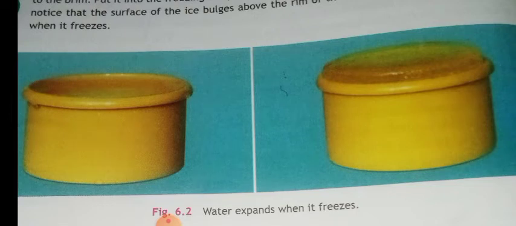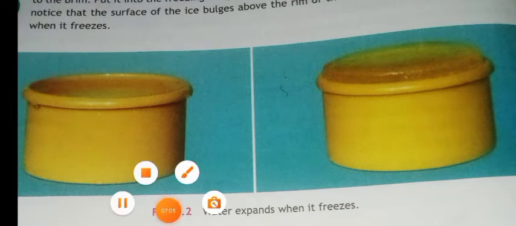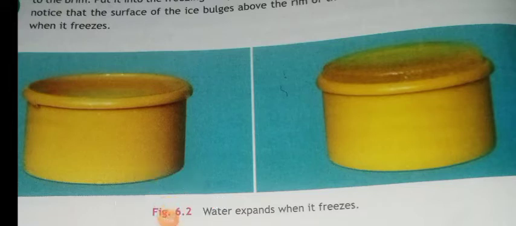Okay. So, thermal expansion occurs in all substances. A peculiar behavior is seen in water, which is called the anomalous expansion of water. Most substances contract on cooling.